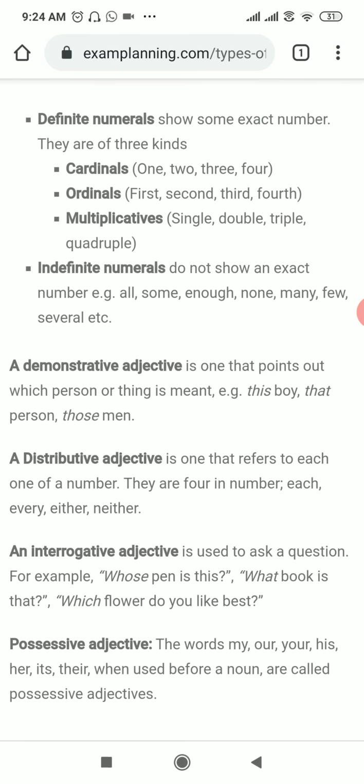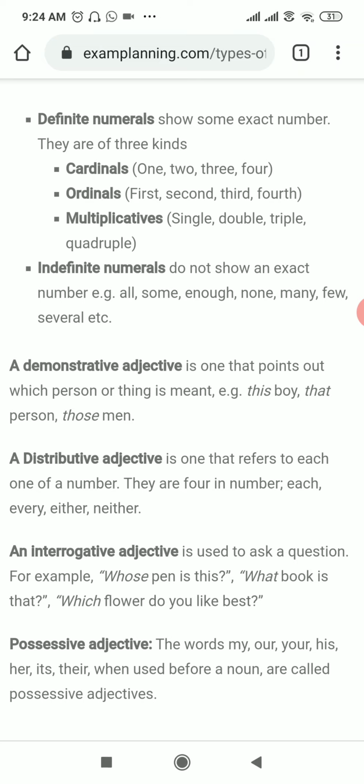The last one is the possessive adjective. It shows the possessiveness, or the ownership of the person. My, our, your, his, her, its, their, when used before a noun, are called possessive adjectives.